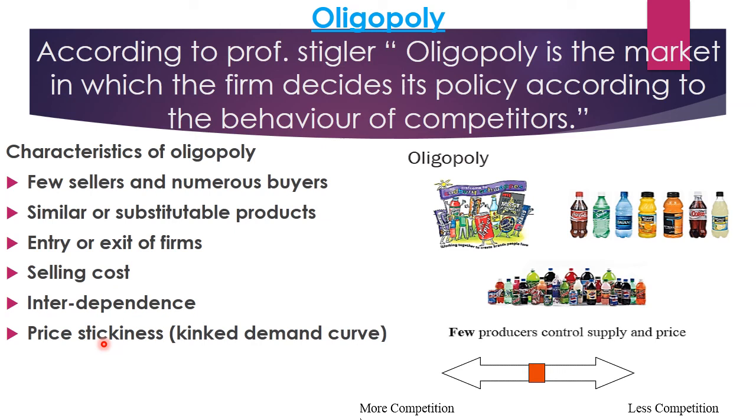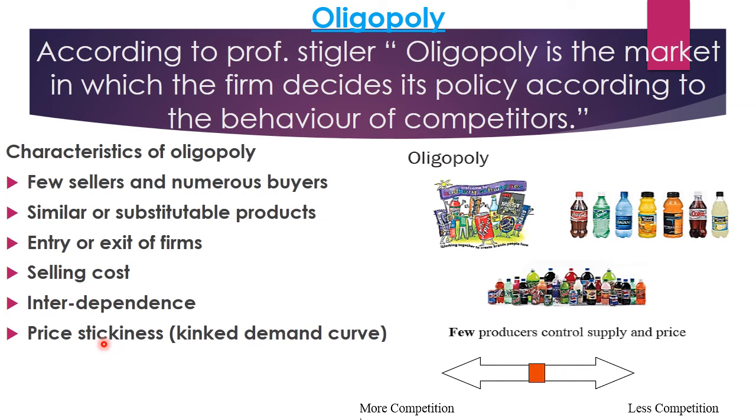And the second situation can be if the firm increases the price. If the firm increases the price of the product, then the demand for the product decreases and the competing firms profit. Thus, as the nominal price is resistant to change, the demand curve becomes kinked.